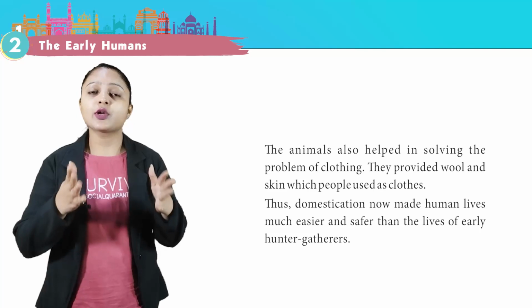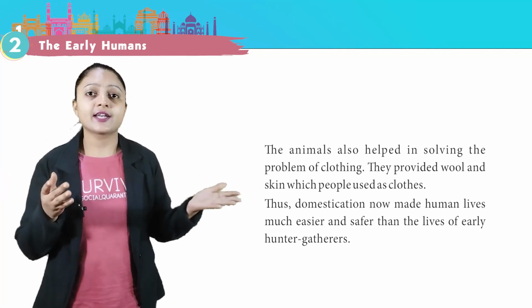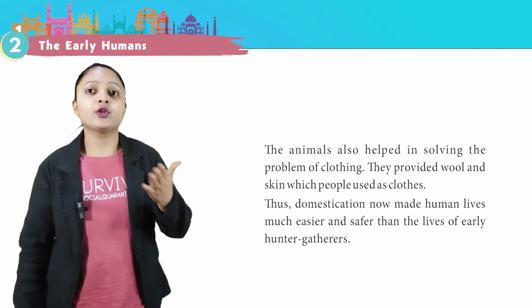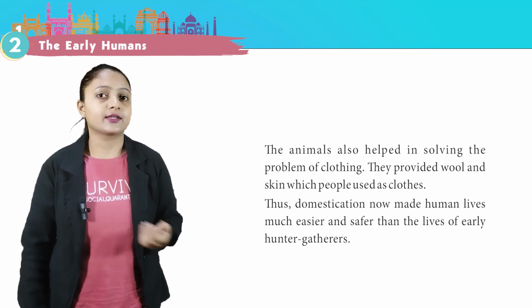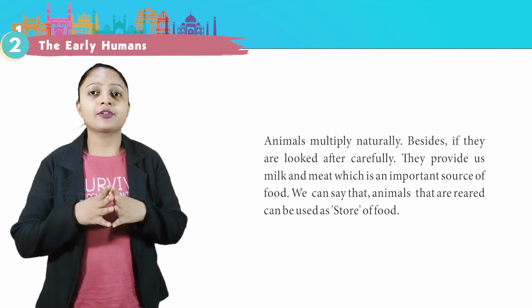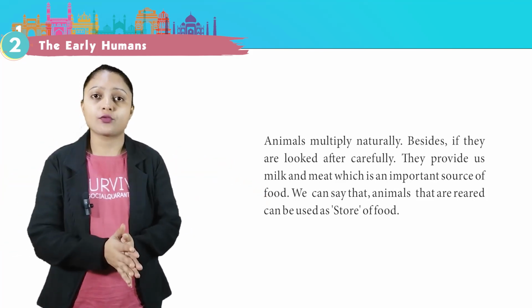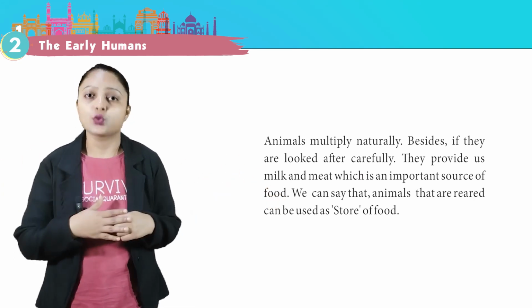The animals also helped in solving the problem of clothing. They provided wool and skin which people used as clothes. Thus, domestication now made human lives much easier and safer than the lives of early hunter-gatherers. Animals multiply naturally. Besides, if they are looked after carefully, they provide us milk and meat, which is an important source of food. We can say that animals that are reared can be used as store of food.